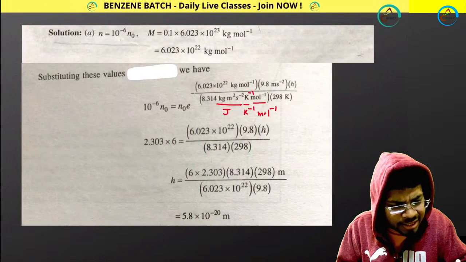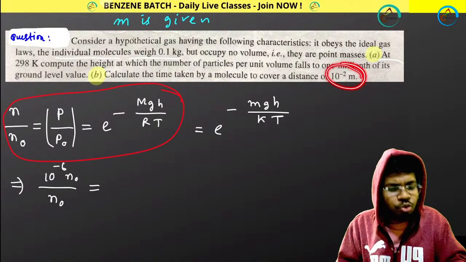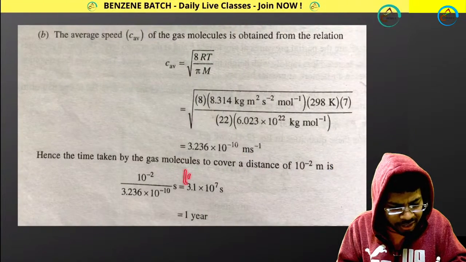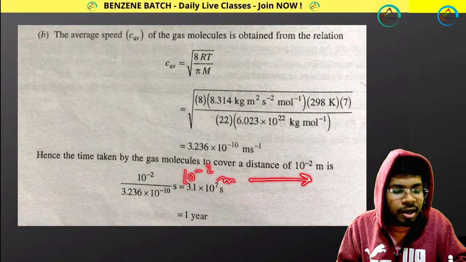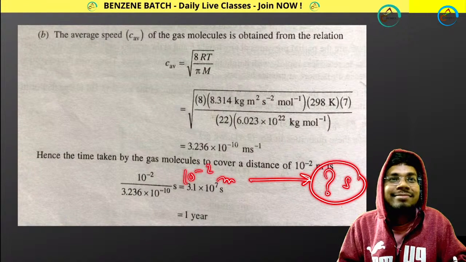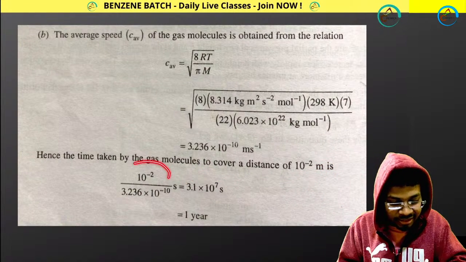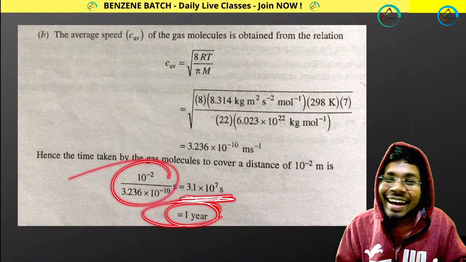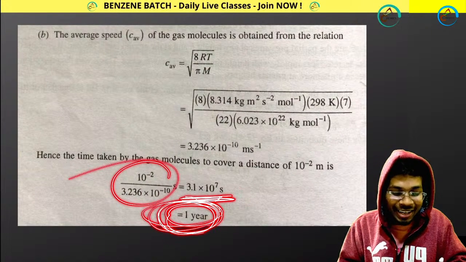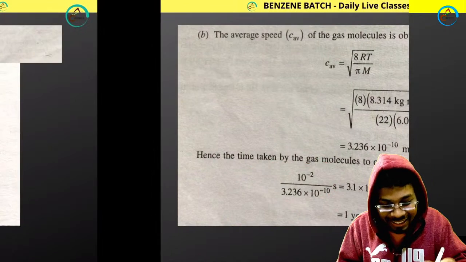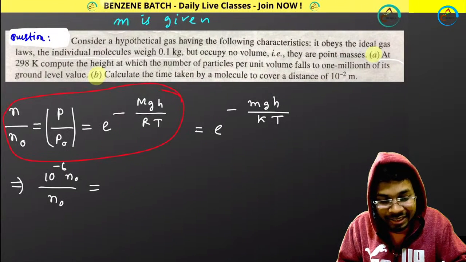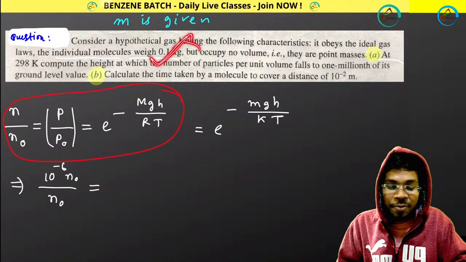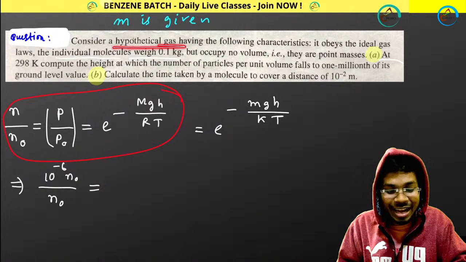10 to the power minus 2 meter distance will be covered in how many seconds? Just do the math, and you are getting this many seconds. This belongs to 1 year, for that molecule which is having this amount of mass. This is a hypothetical gas.